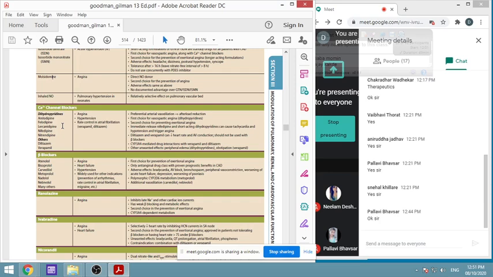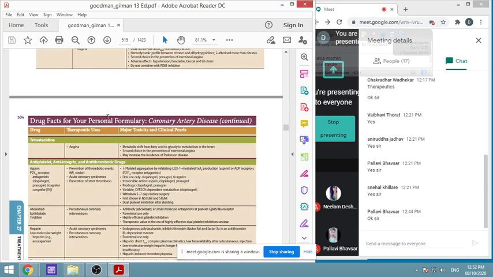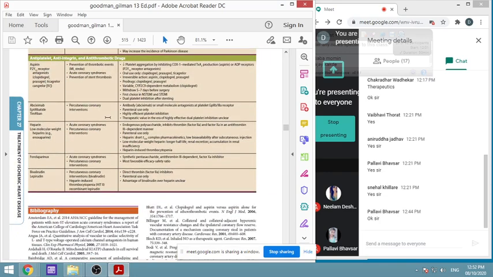There are so many beta blockers. Ranolazine. Ivabradine is again one of the drugs which causes a decrease in the heart rate by inhibition of the hyperpolarization-activated currents in the SA node. Okay, and this is a second choice in the prevention of exertional angina. It is approved in patients who are not tolerating beta blockers or having a heart rate of more than 75. So in that it is used. It is used in two conditions: heart failure and angina, and nicorandil. So these are all various drugs. Lastly, trimetazidine, antiplatelet, and all we shall see later.